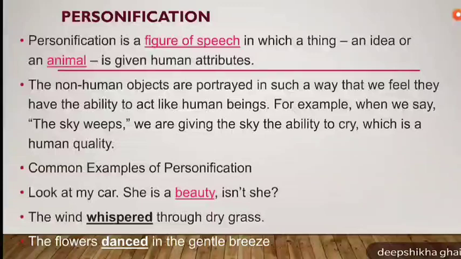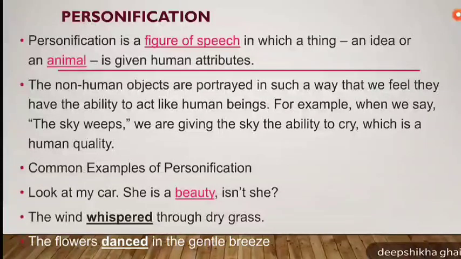So, personification is a figure of speech in which a thing, an idea, or an animal is given human attributes. The non-human objects are portrayed in such a way that we feel they have the ability to act like human beings. For example, the sky weeps.